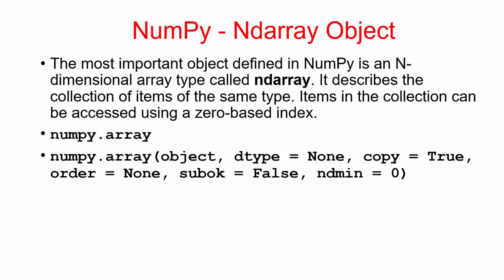Before that, we should know that NumPy has an object called ndarray. ndarray is nothing but an n-dimensional array. The ndarray describes a collection of items of the same type. Items in the collection can be accessed using a zero-based index.